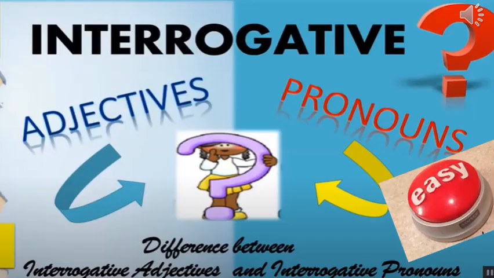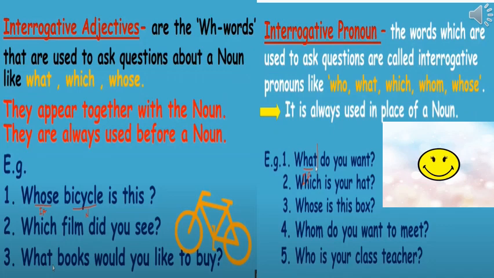Now, what is the difference between interrogative adjectives and interrogative pronouns? Definitely, it's very easy. Interrogative adjectives are the WH words that are used to ask questions about a noun, like what, which, whose. They appear together with the noun. They are always used before a noun.